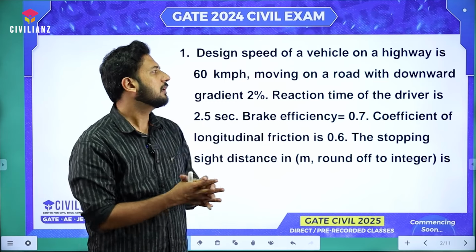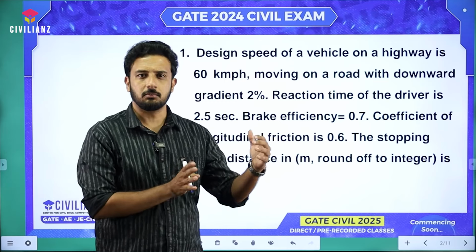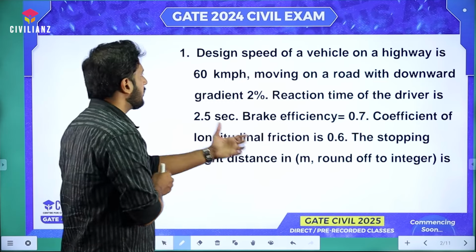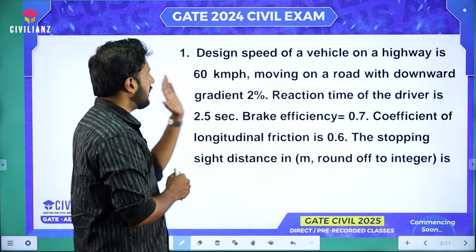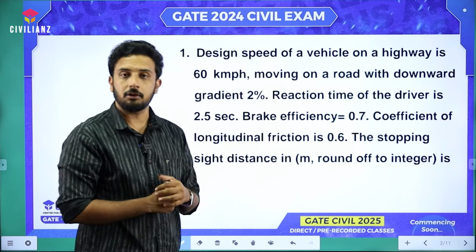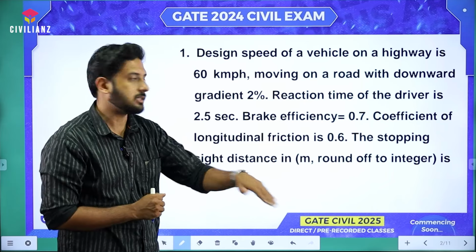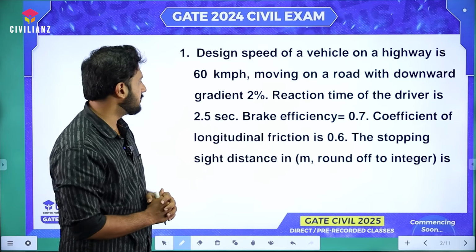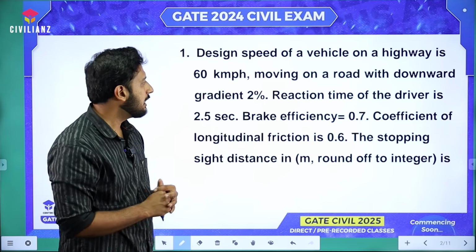But it is always better to proceed with the meter per second value to get more accurate data. Okay, now the question is like this: that particular vehicle is moving on a road with a downward gradient of 2%. It's on a descending gradient. The reaction time of the driver is given as 2.5 seconds.